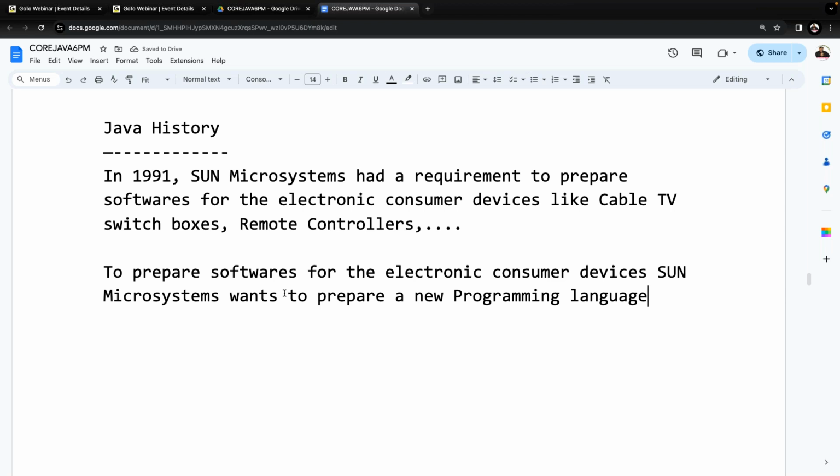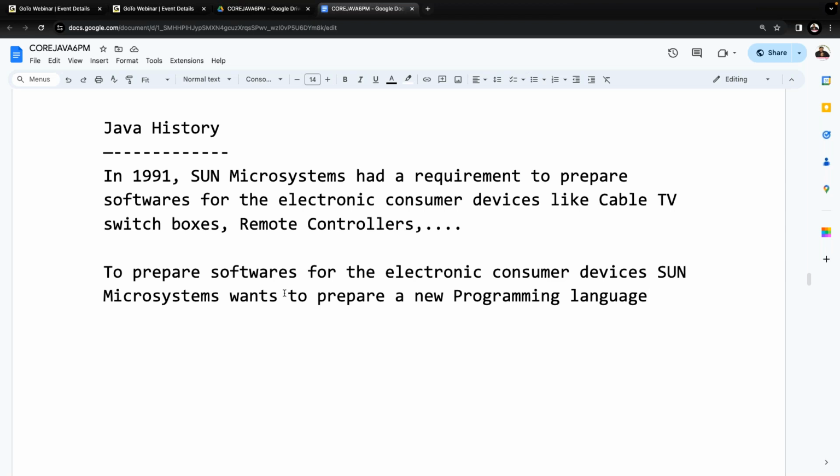This is the root cause of preparing the Java programming language. That new programming language is not any other language, Java only.